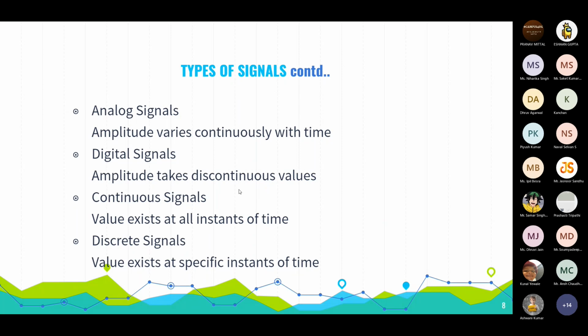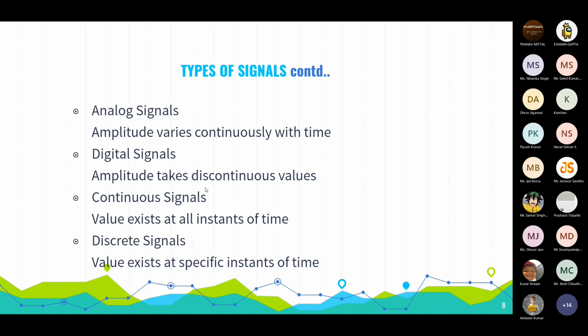What are analog signals and digital signals? Analog signals are those which have continuous amplitude along with the time, whereas digital signals are those with a discrete amplitude and discontinuous values. What are continuous signals?